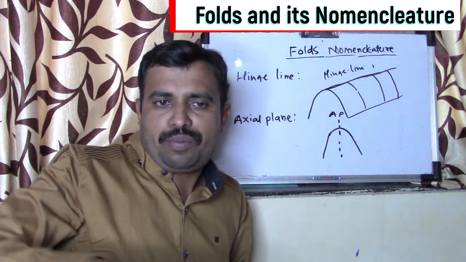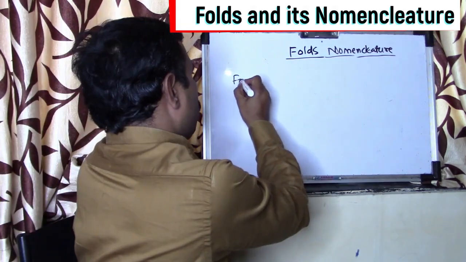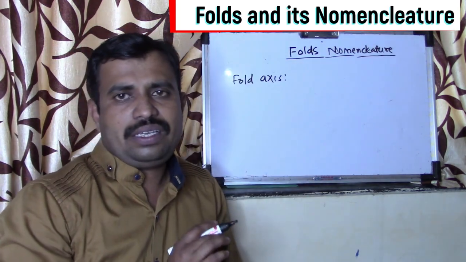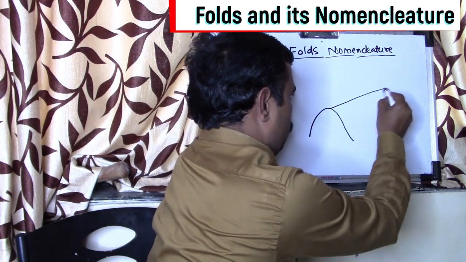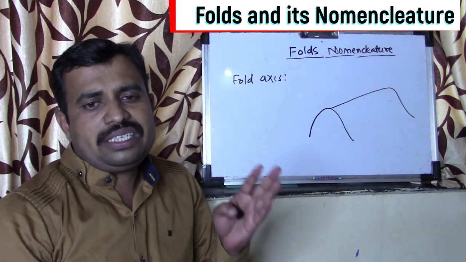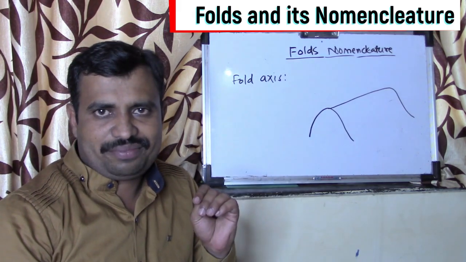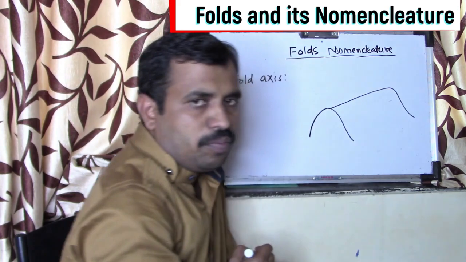Now the next terminology, that is the axis of fold. What is this fold axis? Generally when we see any fold, suppose this is a fold, it is an imaginary straight line parallel to the hinge line. Okay. So this is the axial plane of this particular fold.